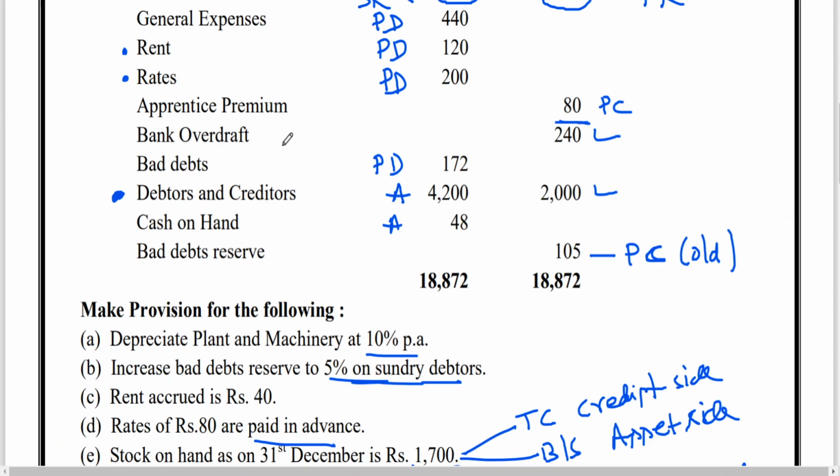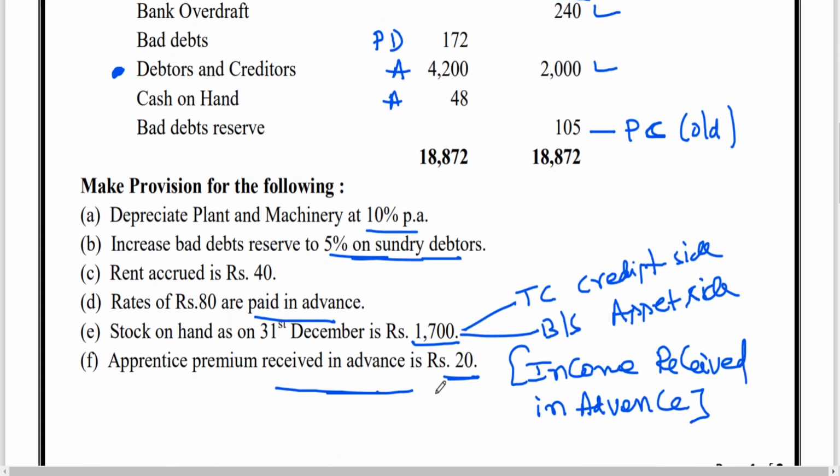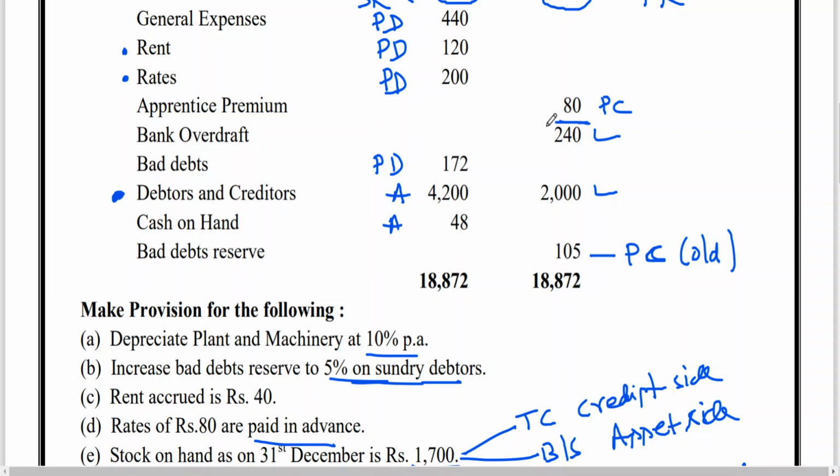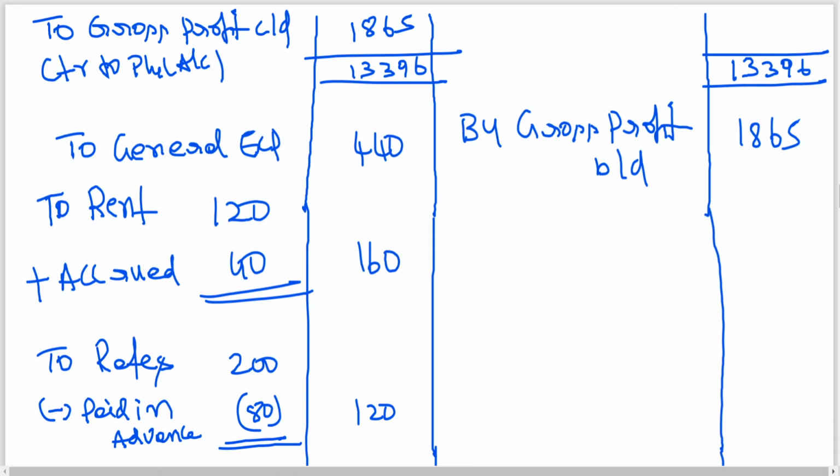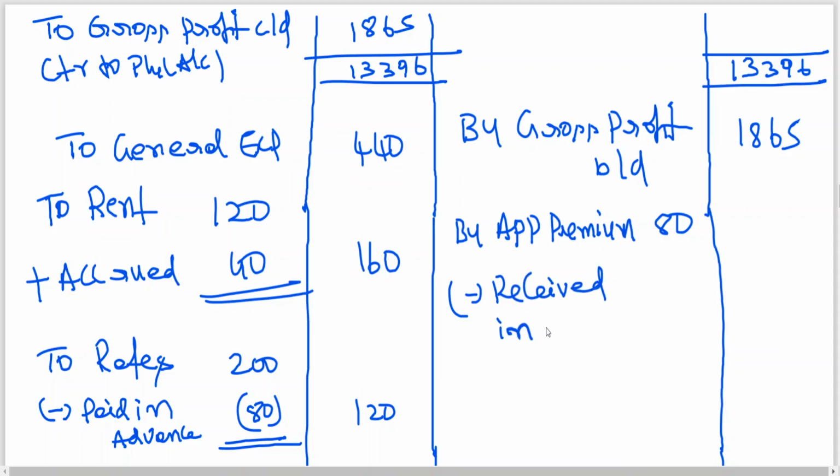Then after rates, apprenticeship premium 80. Received in advance, fees 20 is to be deducted, credit side. That gives 60.